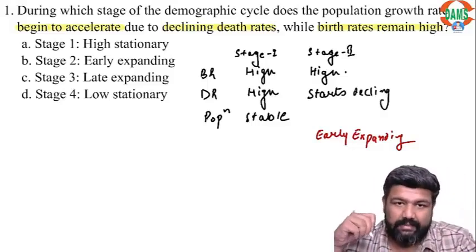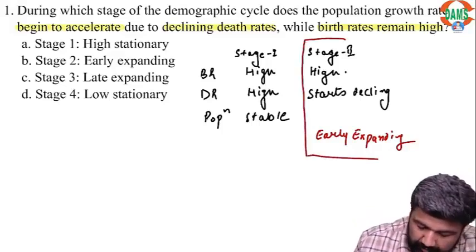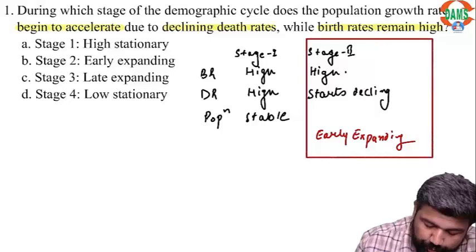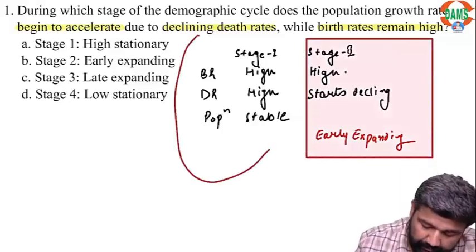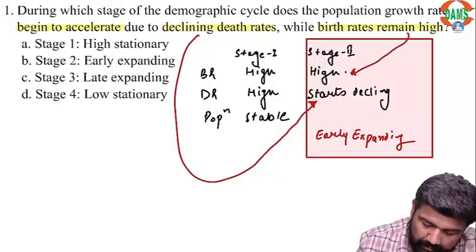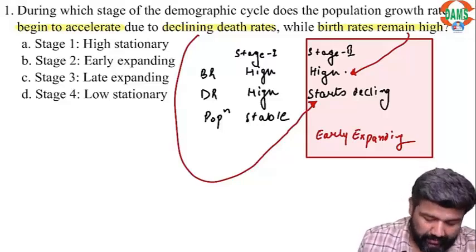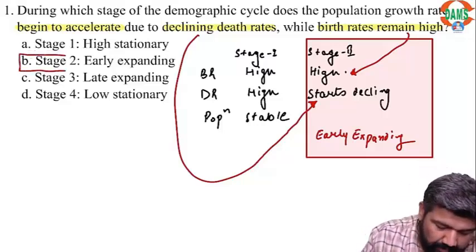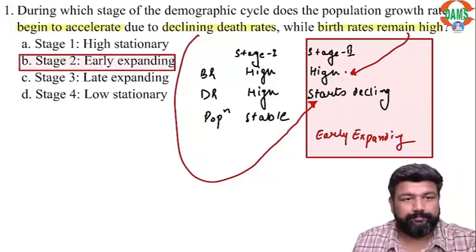So in the given question they have mentioned stage 2, declining death rate and birth rate is high. So the best answer here is option B, stage 2, early expanding.